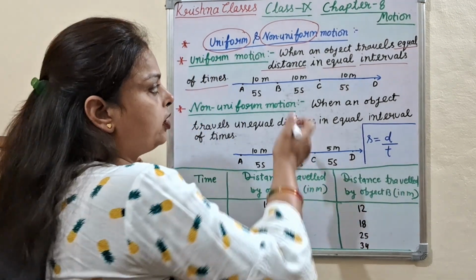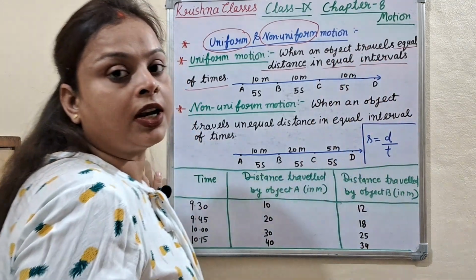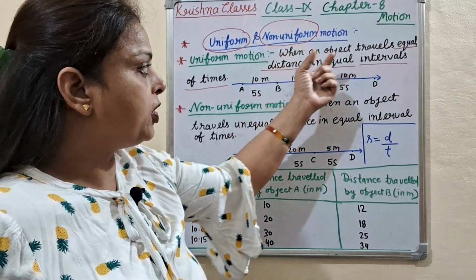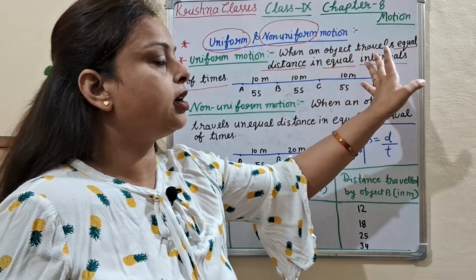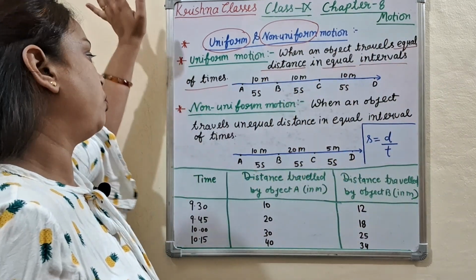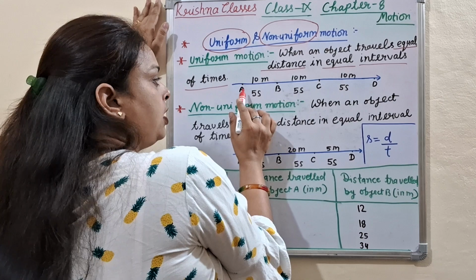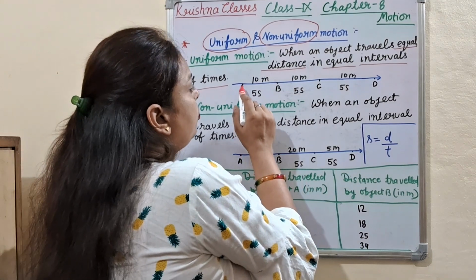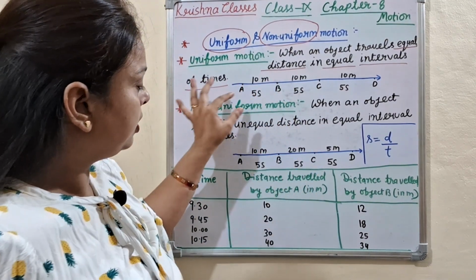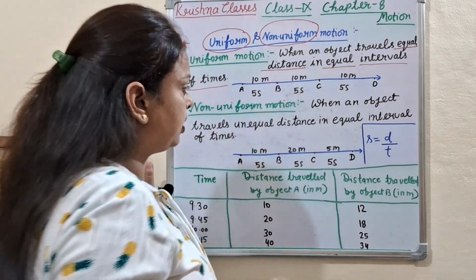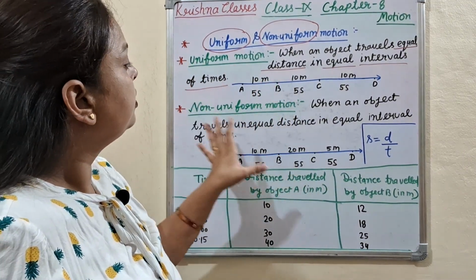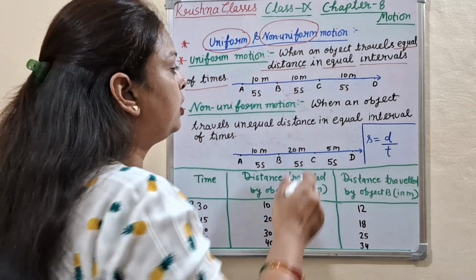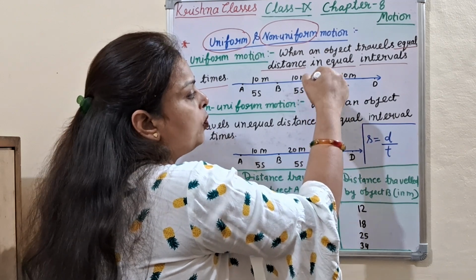What is uniform motion? When an object travels equal distance in equal time interval. When any object travels equal distance in equal interval of time, that is called uniform motion. Let's see the example. Suppose an object is at position A and it moves from A to B, then it covers 10 meter distance in how many seconds? 5 seconds.